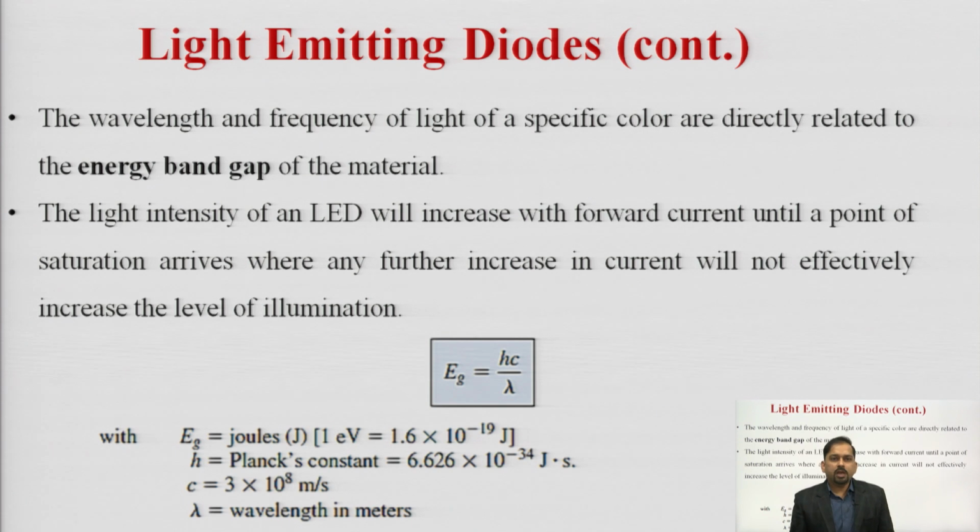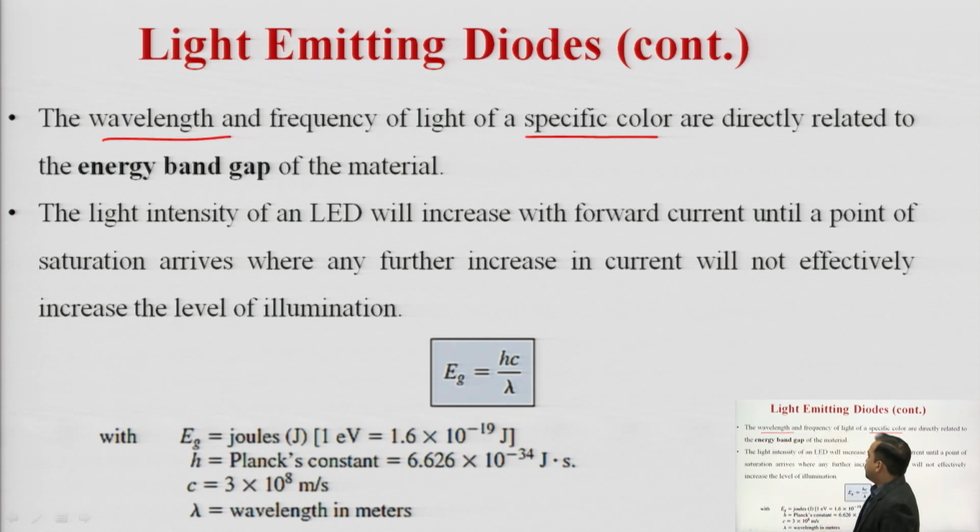Now we can correlate the color of light emitted by the LED with the help of band gap energy. For a specific color, we have a corresponding wavelength. There is a band gap energy corresponding to the material, for example gallium arsenide or indium gallium arsenide.